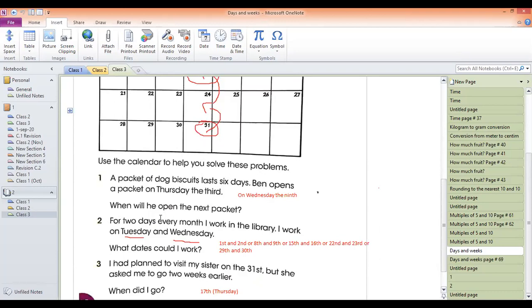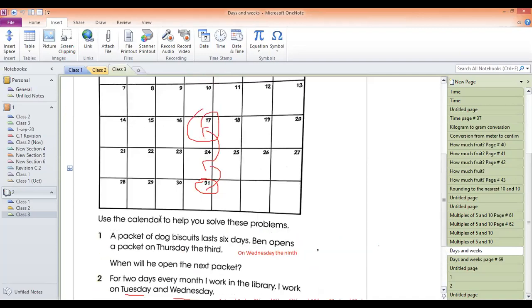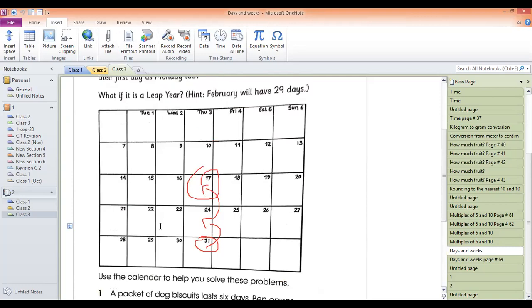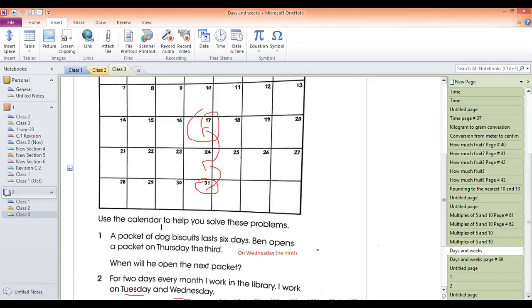The second question: for 2 days every month I work in the library. I work only on Tuesdays and Wednesdays. What days could I work? So, guys, the question is saying that he works 2 days every month in a library. Which days are there? These are Tuesday and Wednesdays. He is only working Tuesday and Wednesdays. So on which dates can he work?